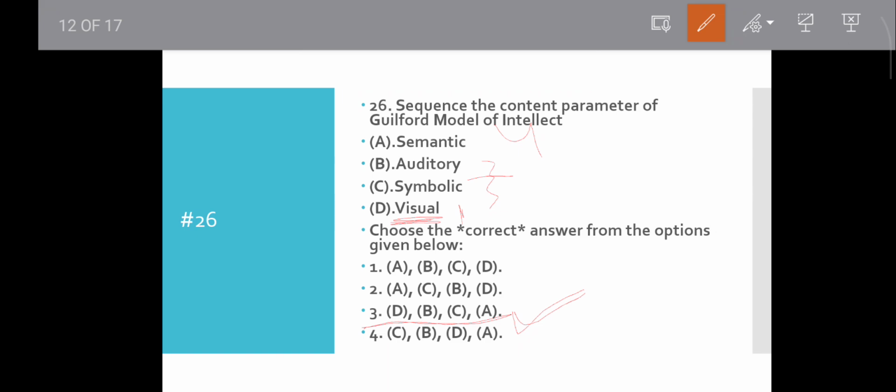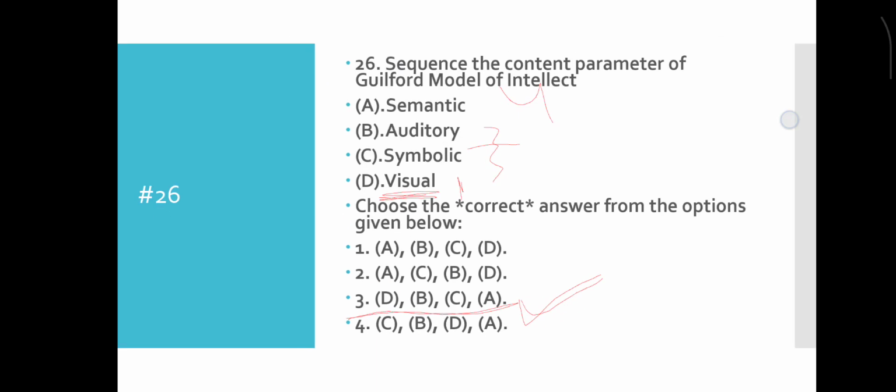In this sequence, the content parameter of the Guilford model is given by Guilford. Okay, move to the next question.